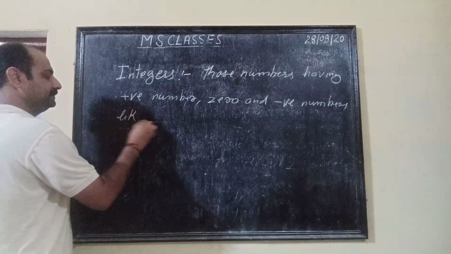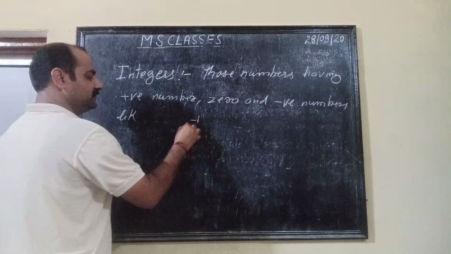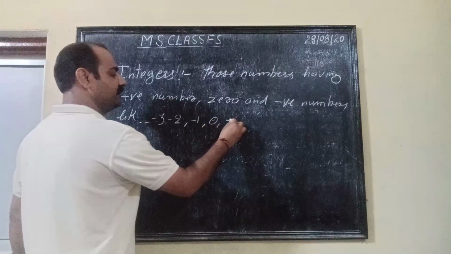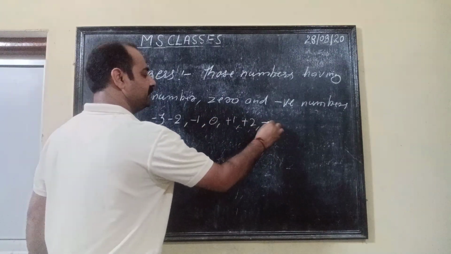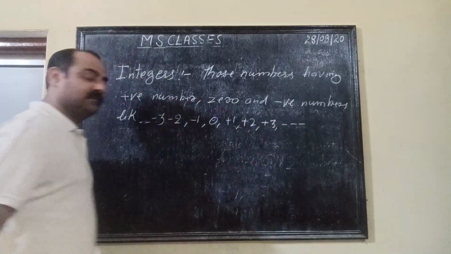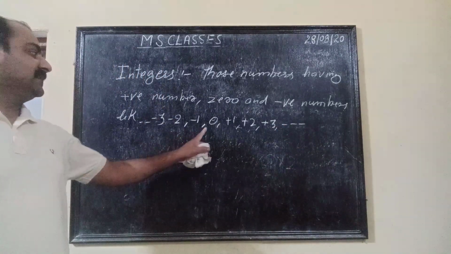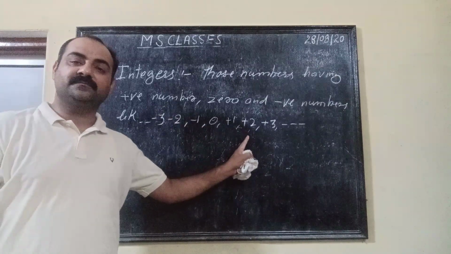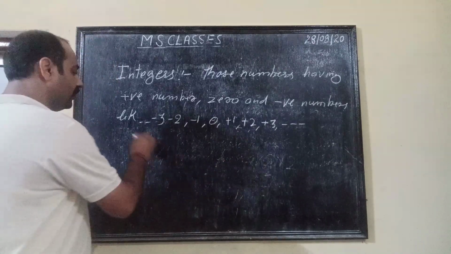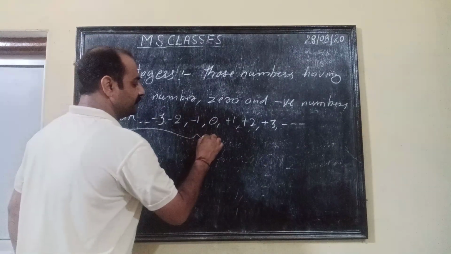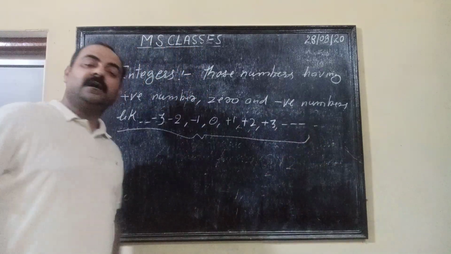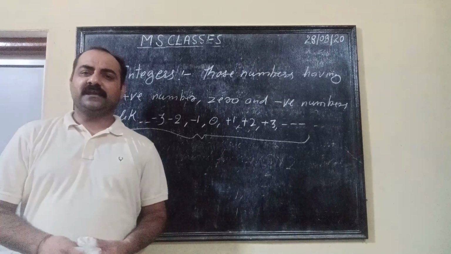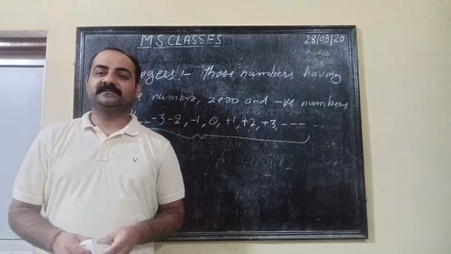Like -1, -2, -3, and so on, 0, plus 1, plus 2, plus 3 and so on. So integers are all numbers. To the left side of 0 these numbers are negative numbers, to the right side of 0 these numbers are positive numbers. So all of these are integers. So guys, we have these 5 types of numbers. We have actually more types of numbers, but today we will discuss about these 5 types.